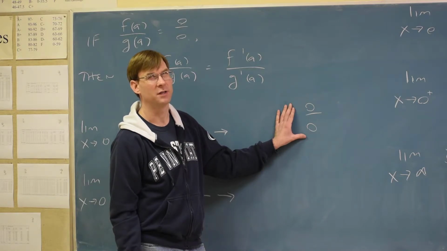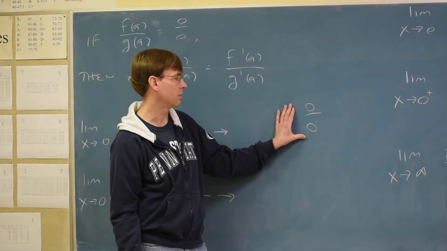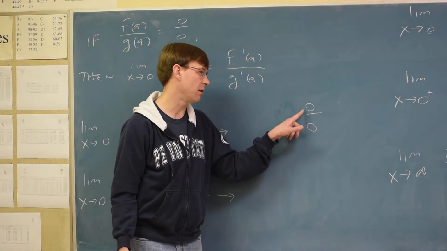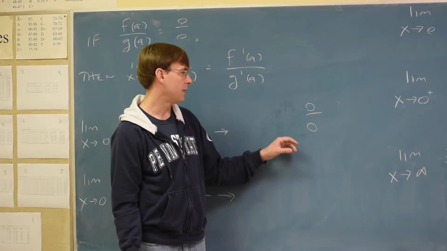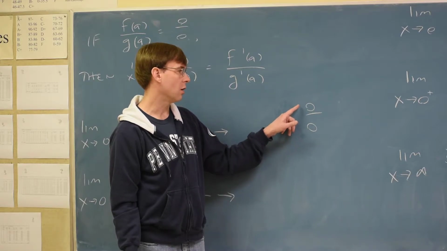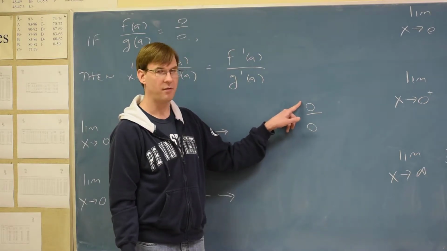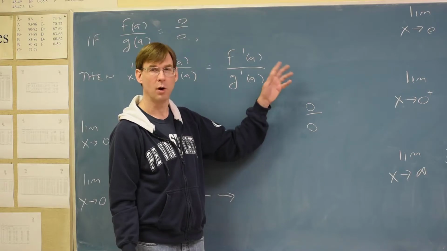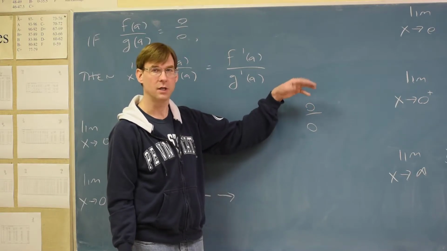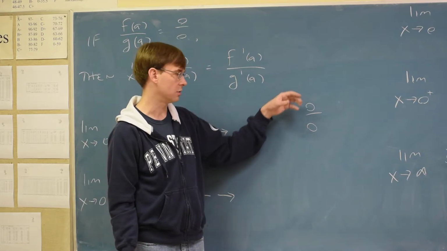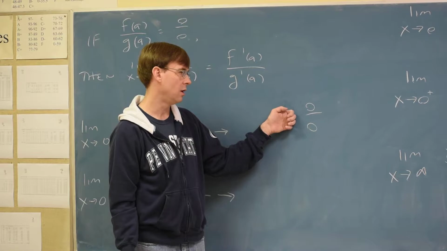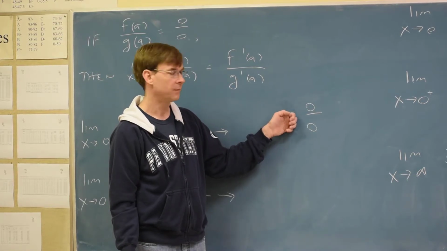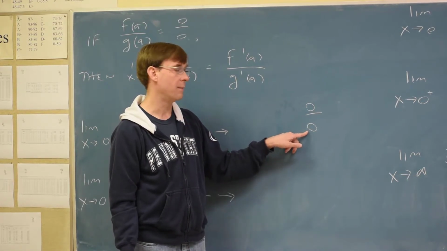But sometimes this is a conversation that even comes up in younger grades, like algebra 1-ish. I think I tease this conversation a little bit. Problems where you have 0 divided by 0 can incite quite an argument among groups of young people, because some people will argue correctly that 0 on the top of anything is always 0. Like 0 over 1, 0 over 2, 0 over 3, 0 over 4, those problems are 0 answers. So some people get a problem like this and they want to argue that this would have a 0 answer, which is true sometimes.